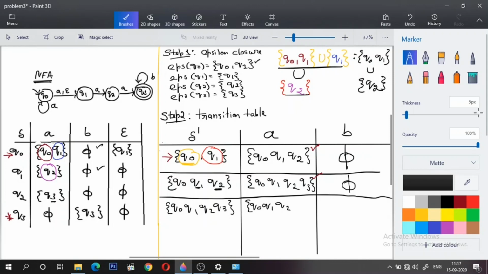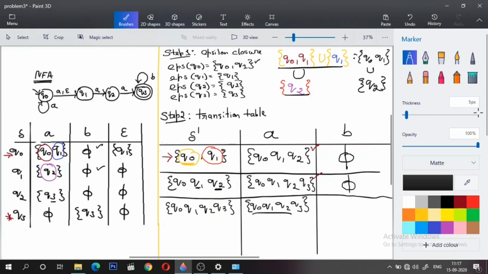Q2 upon A, its transition is Q3, and its epsilon closure is Q3 itself. Q3 upon A, as you can see, goes to null, right? So this entire thing, when unioned with null, I'll get this set itself. That's one of the properties: you union any set with null, you will get the same value, as null is excluded. So this is the transition.